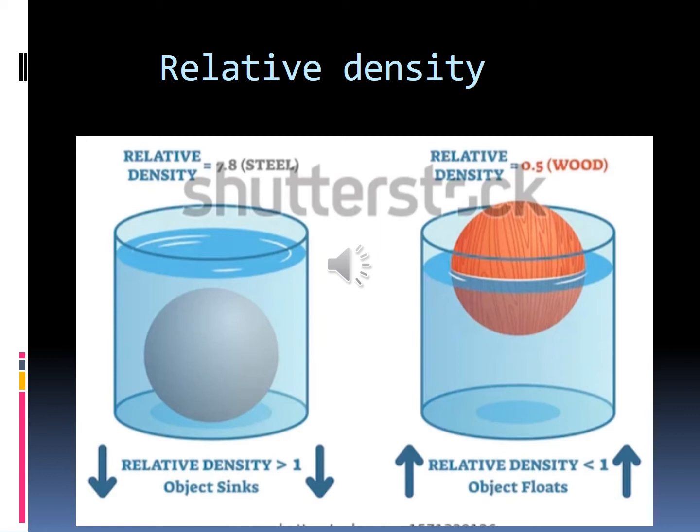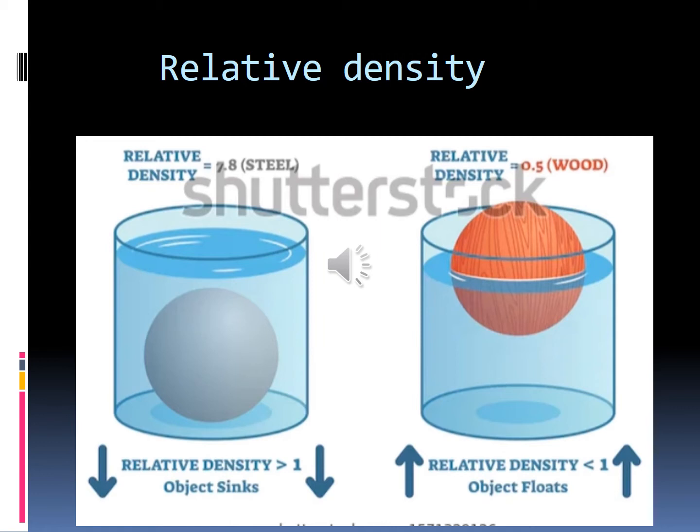Okay, see the picture? In the first image, a steel ball is thrown into the liquid, is it? If you had thrown the steel ball inside the water, because it has high density, it will sink in water.